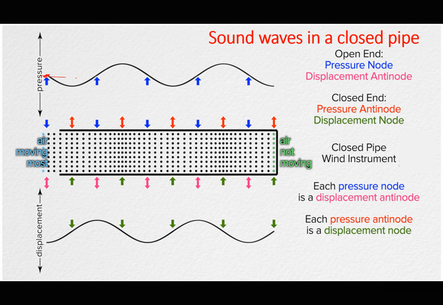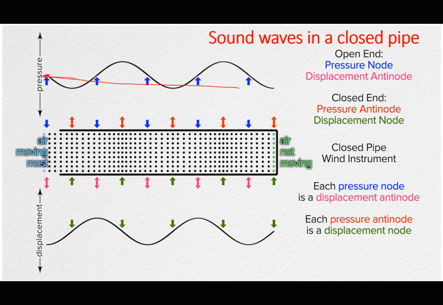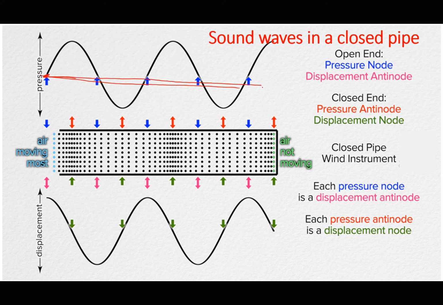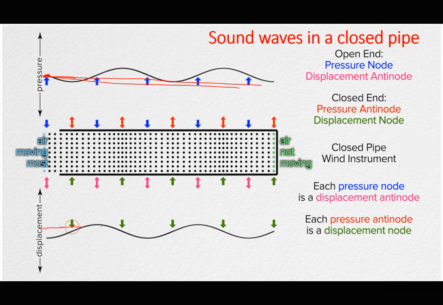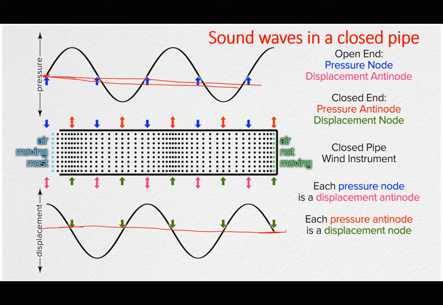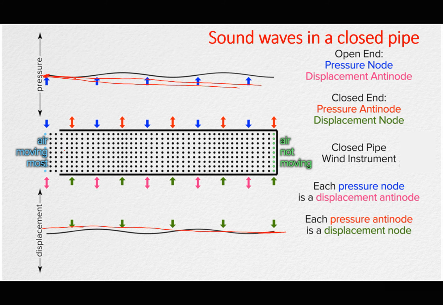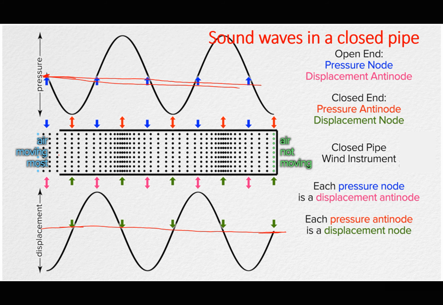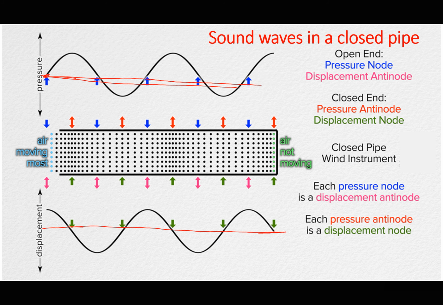Let me draw a horizontal line through this. And I'll also draw a horizontal line here. So I want you to notice that at the open end, where we have the amplitude, the pressure is always at zero.